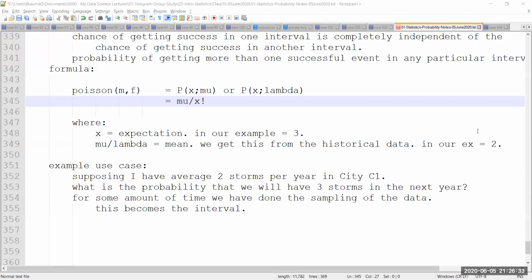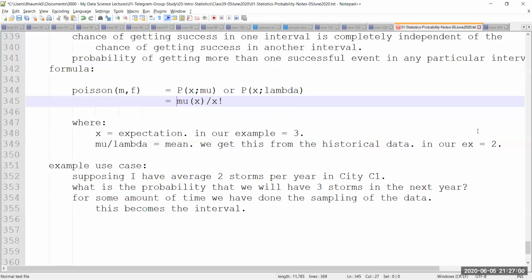So that's why in the formula, in the denominator, I have x factorial. And then in the numerator I'm going to have mu, which I will raise to the power x. How am I going to write this? This is going to be very difficult, so I'll just say bracket x. In this case, mu bracket x means mu to the power x, or lambda to the power x.